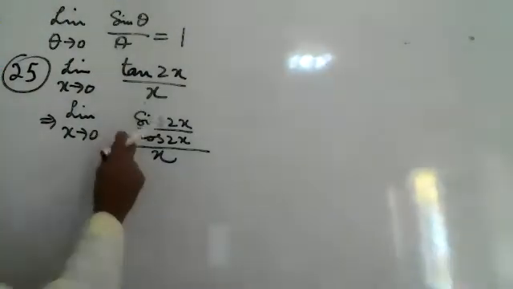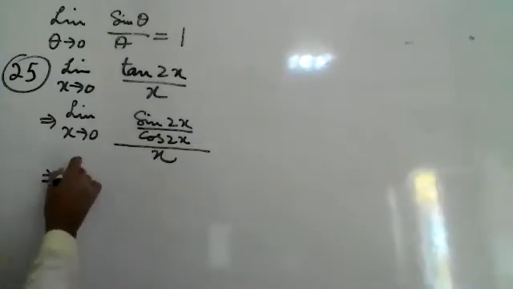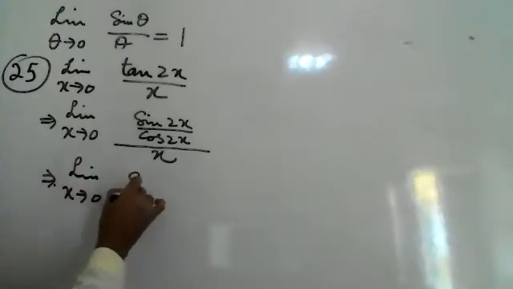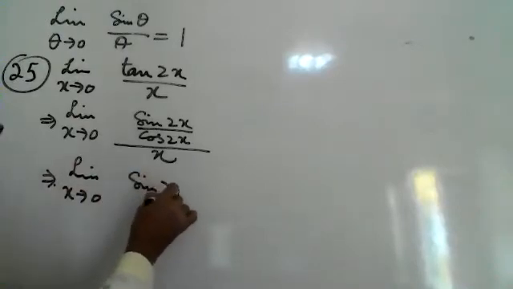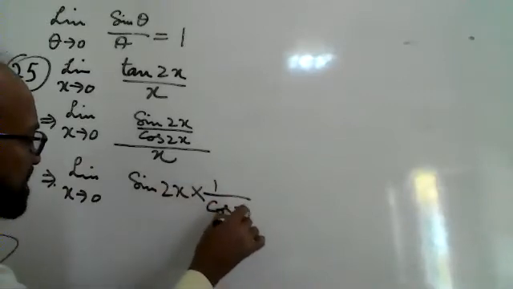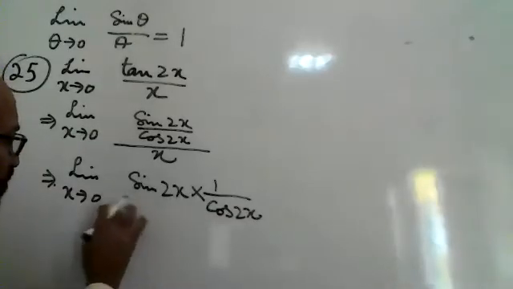So that may be written in this way: sine 2x into 1 upon cos 2x, whole upon x.